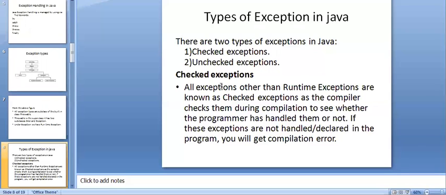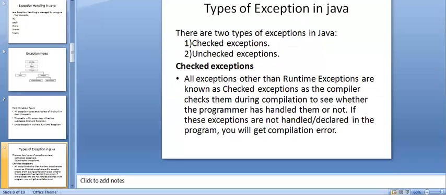If these exceptions are not handled or declared in the program, you will get a compilation error.